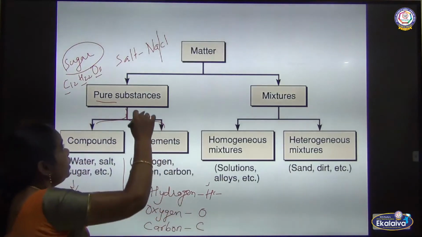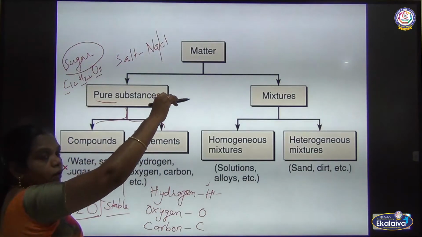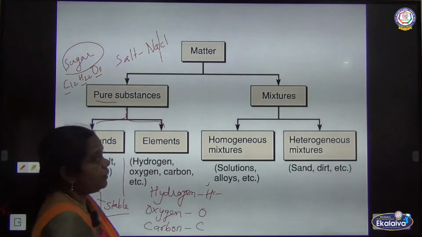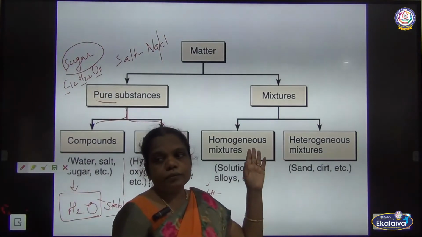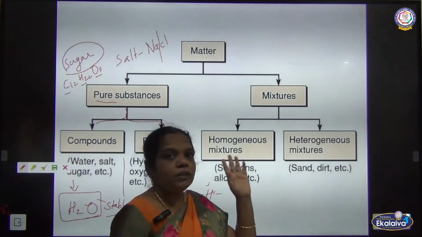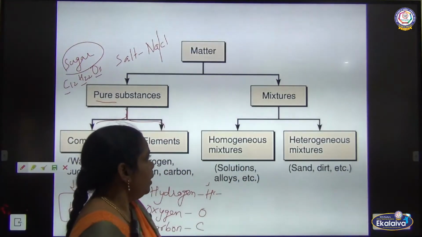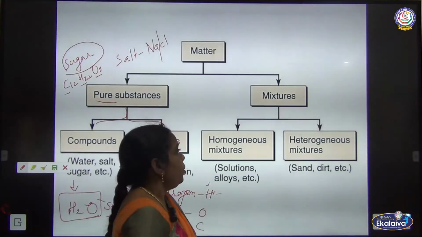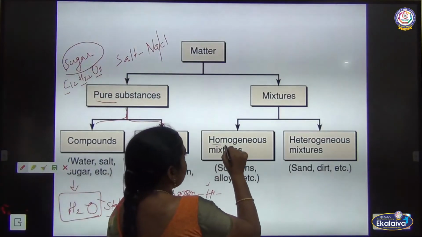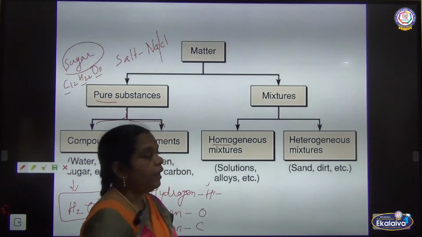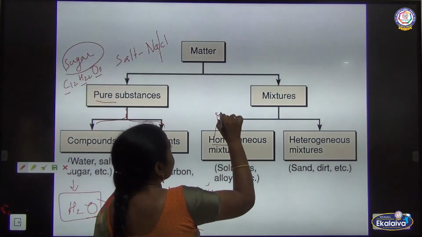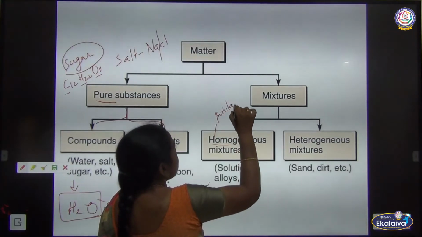So all the matter or chemical substances can be classified as pure substance and mixture. Mixture means two or more substances combined to form a mixture. This mixture can be classified as homogeneous and heterogeneous. Homo means similar.